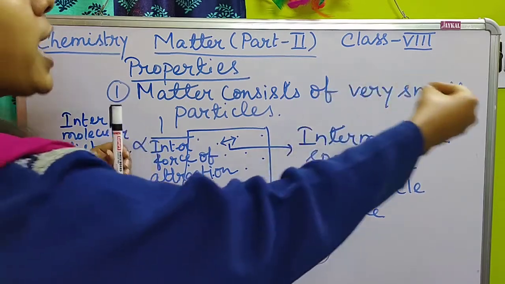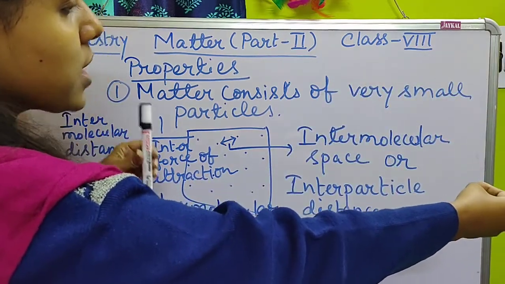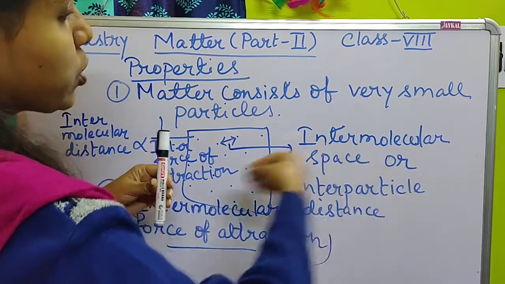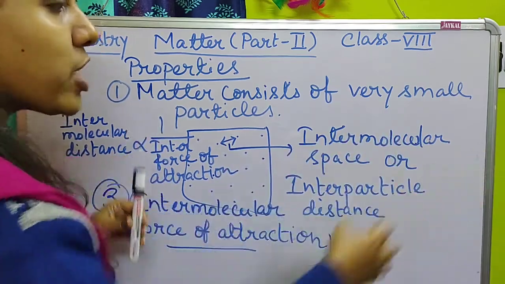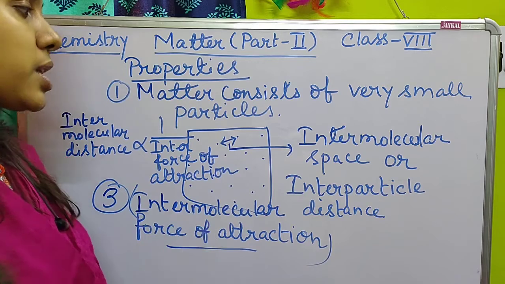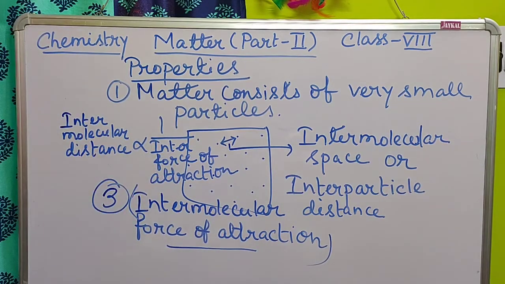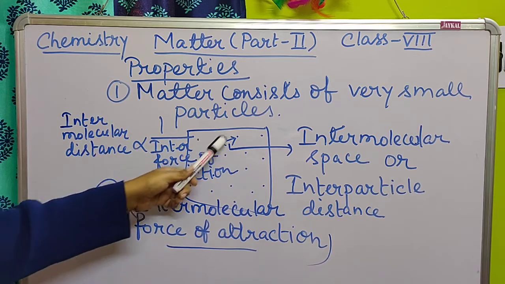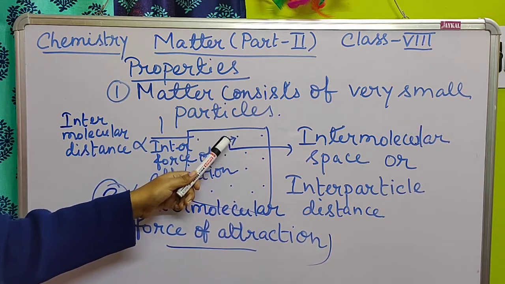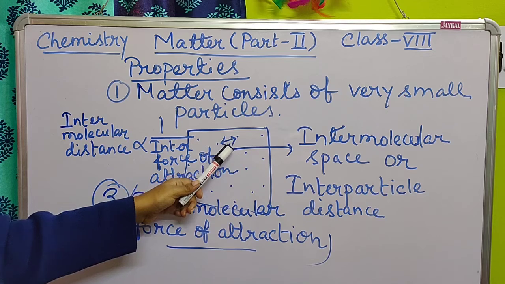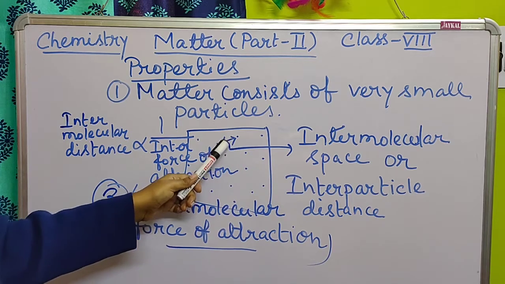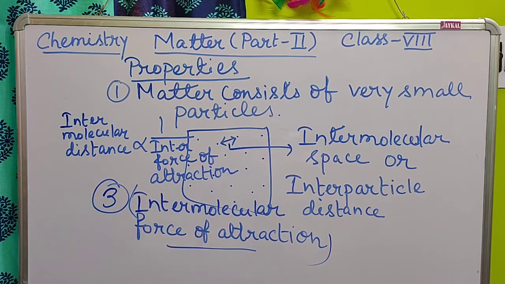Now if you place the iron object at a larger distance from the magnet, because of the larger distance the attractive force will be low. So they are inversely related to each other. When the distance between two molecules is high, the attractive force will be low, and when the distance between them is low, the attractive force will be high.